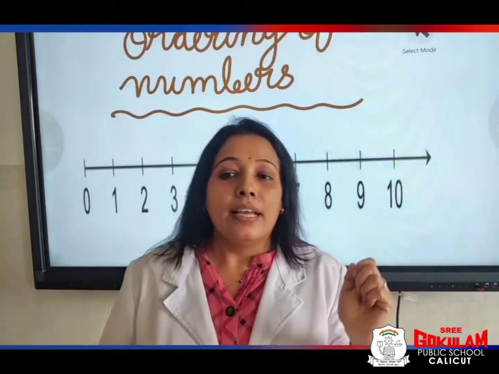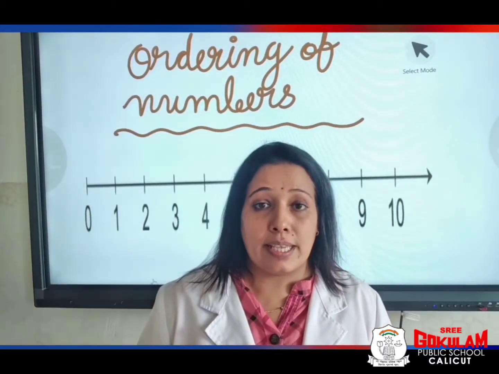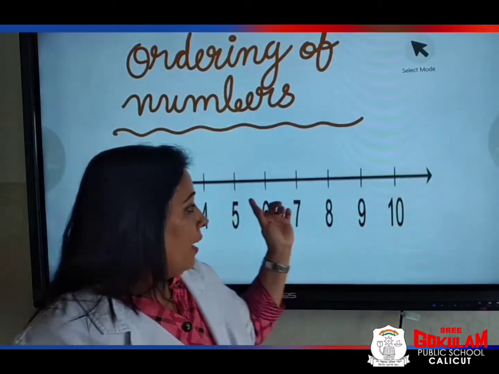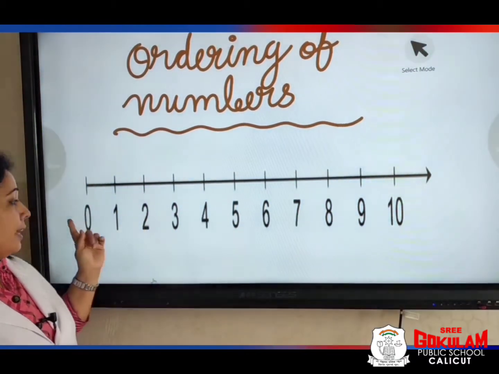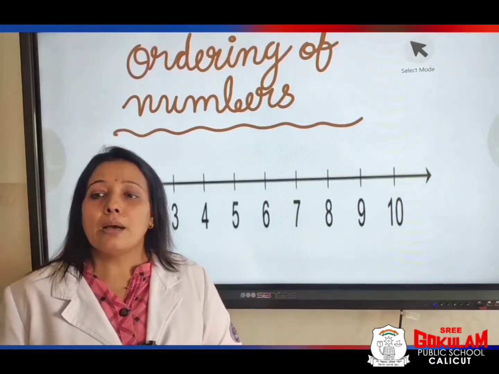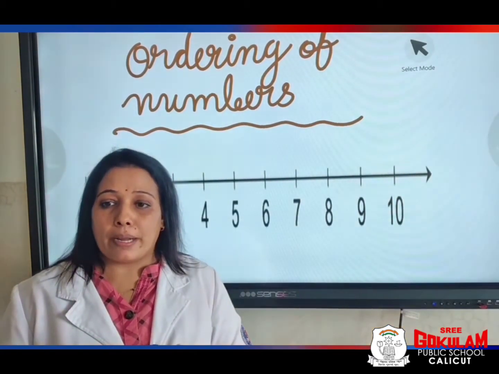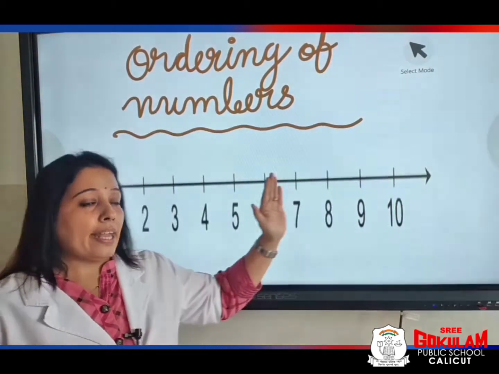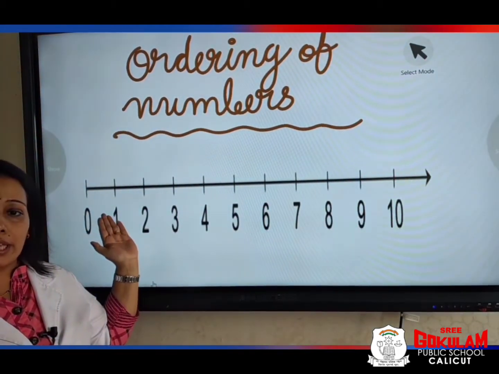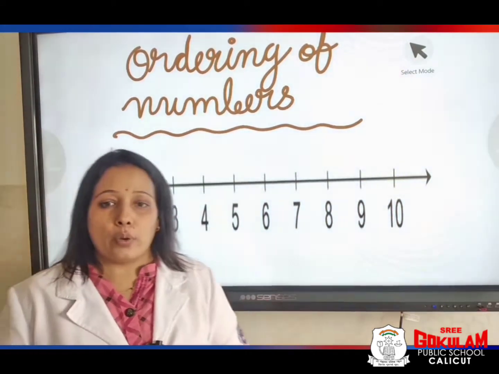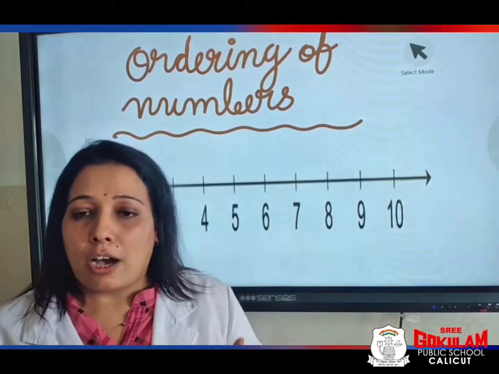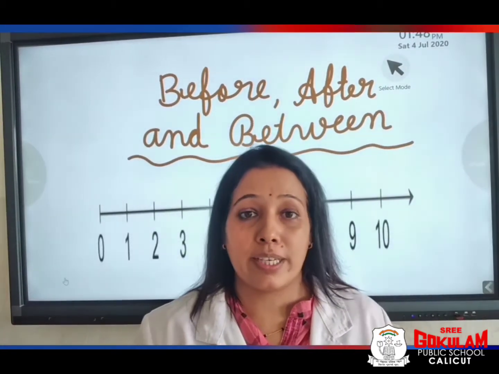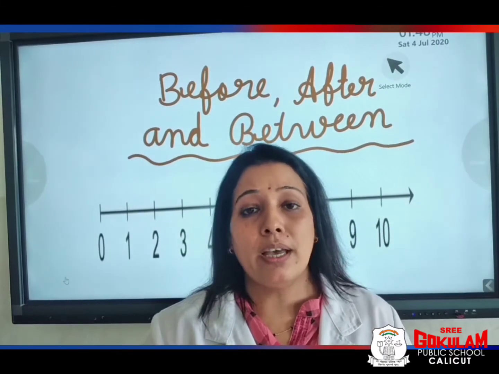Yes, okay children. Now we will study the same topic using a number line. Can you see the number line? Yes children, I will show you this. This is a number line. See, 0 to 10 numbers are marked on it. Yes, on a number line, the number on the right side is greater than the number on the left. Okay? Yes children, next we are going to learn the concept of before, after and between.